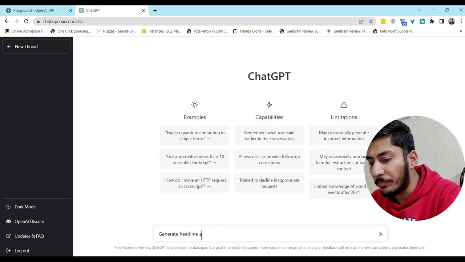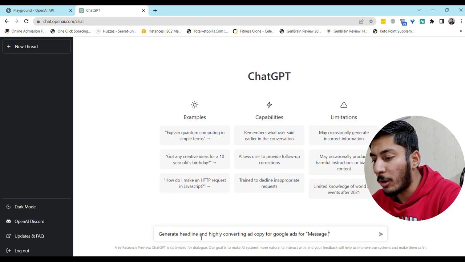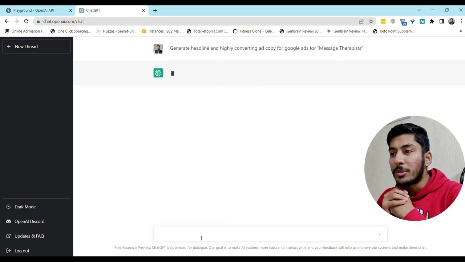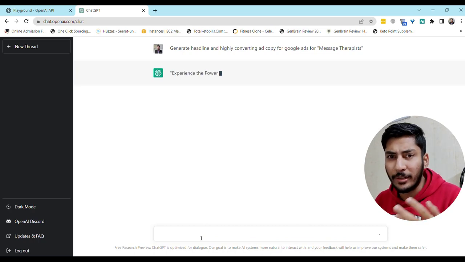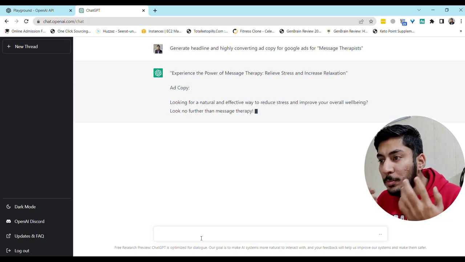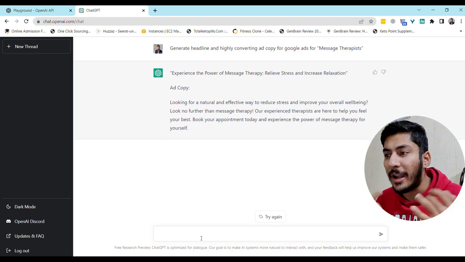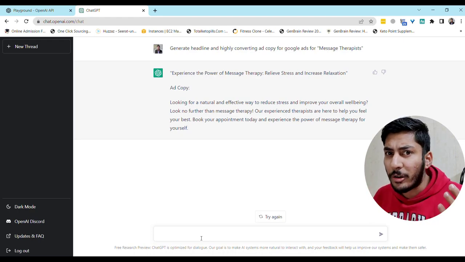First of all, generate a headline and highly converting ad copy for Google Ads. We'll give it a topic, which is massage therapist. Let's see what we get now. I will get a highly converting headline and ad copy description. So: experience the power of massage therapy, relieve stress and increase relaxation. We get the description as well, but this is only one option, and this is not enough.